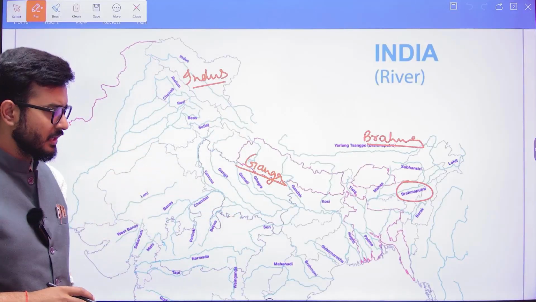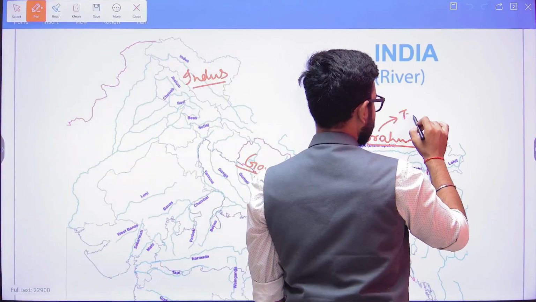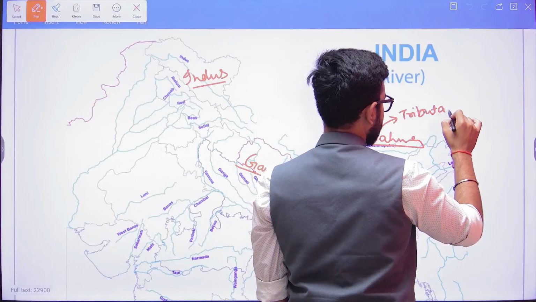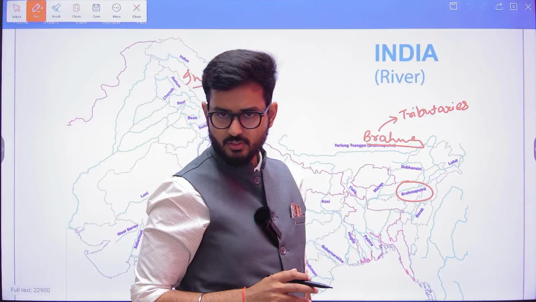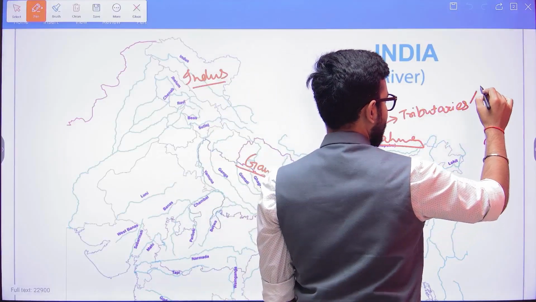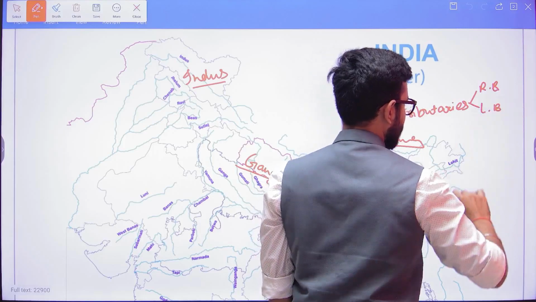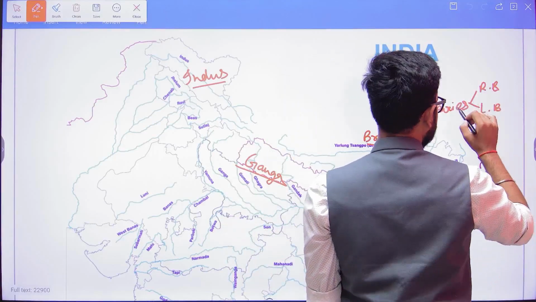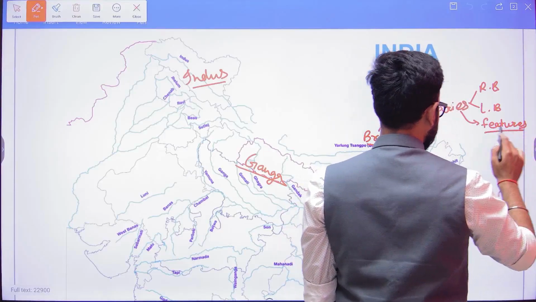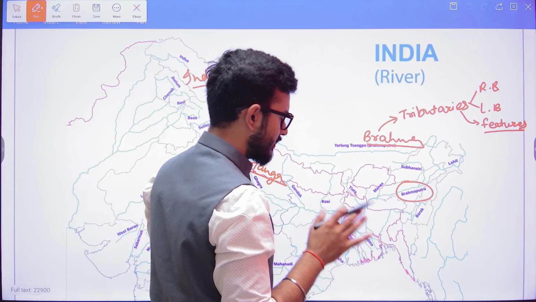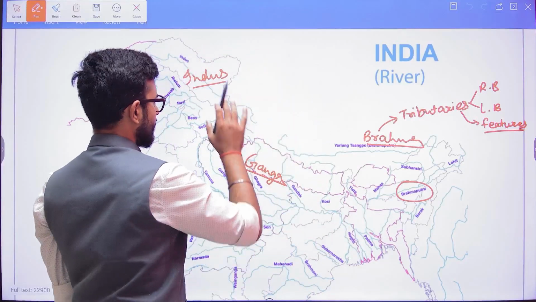Now, for your examination, you need to learn the various tributaries of these particular major rivers. You will have to learn which are the right bank tributaries and which are the left bank tributaries. You will also have to know what the features of these tributaries are, and I have already provided it to you in the content. You can just go through it. We'll also go through it, and I will talk about the major river system. The same thing applies here as well as here.